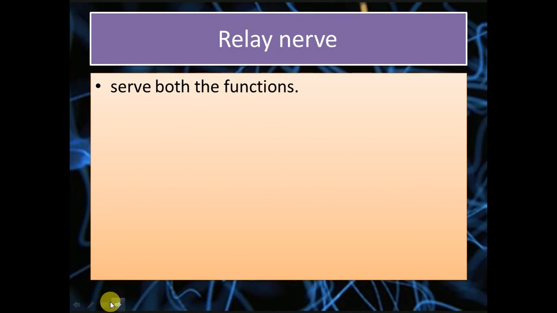And the third and last type of neuron is the relay neuron. It serves both functions. It serves both the motor and association. It works for both.